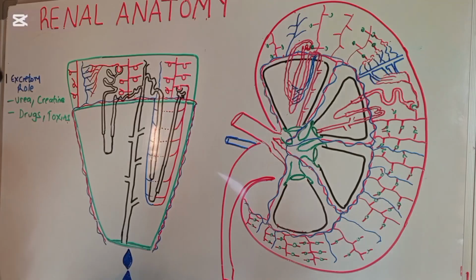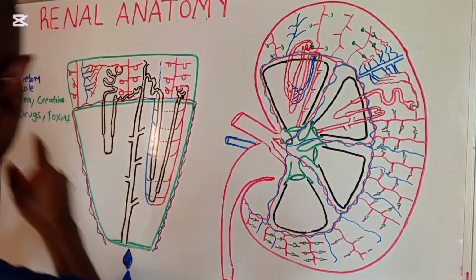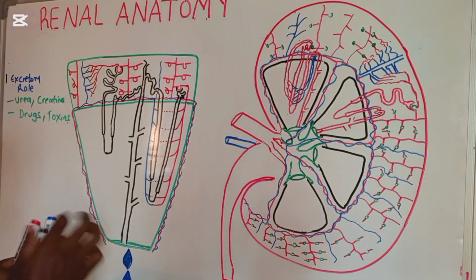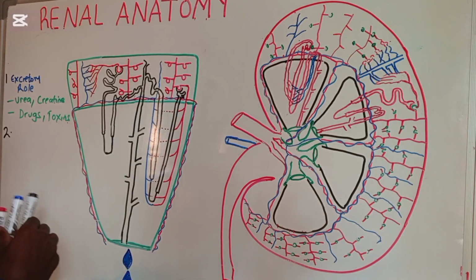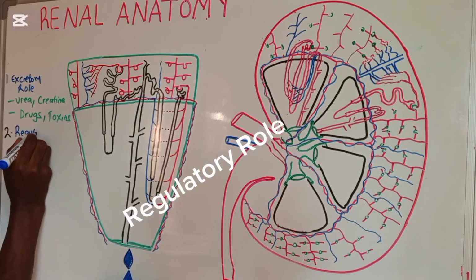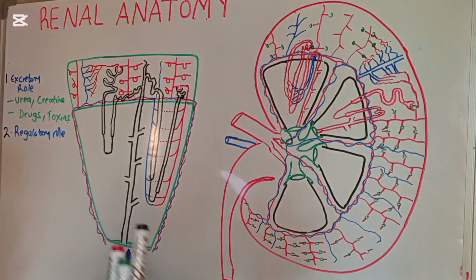Even the toxins can also be eliminated via the urinary system. So this is one of the excretory roles of the urinary system. And the secondary role is what we call the regulatory role.